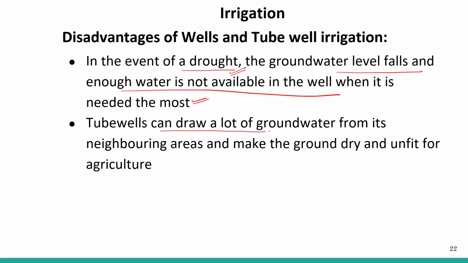A tube well can draw a lot of groundwater from its neighboring areas and makes the ground dry and unfit for agriculture. So this is also one of the drawbacks: when a tube well is attached to these wells, all the groundwater comes out at the surface and makes the ground dry and unfit for agriculture.